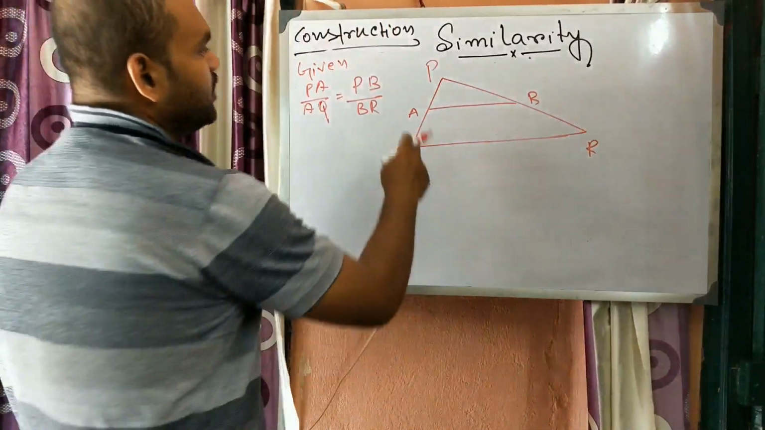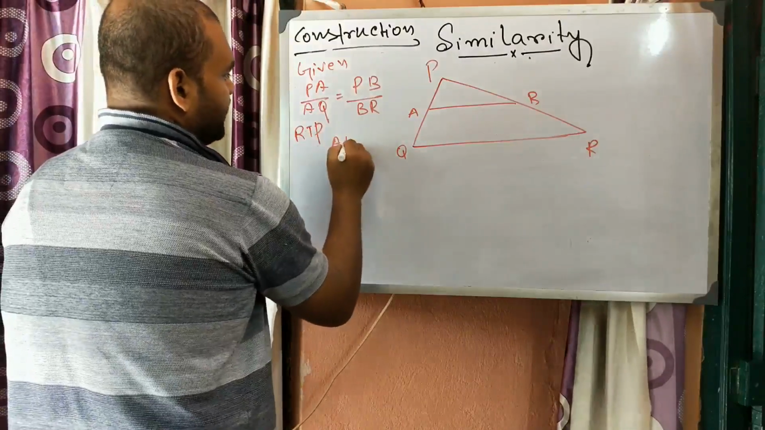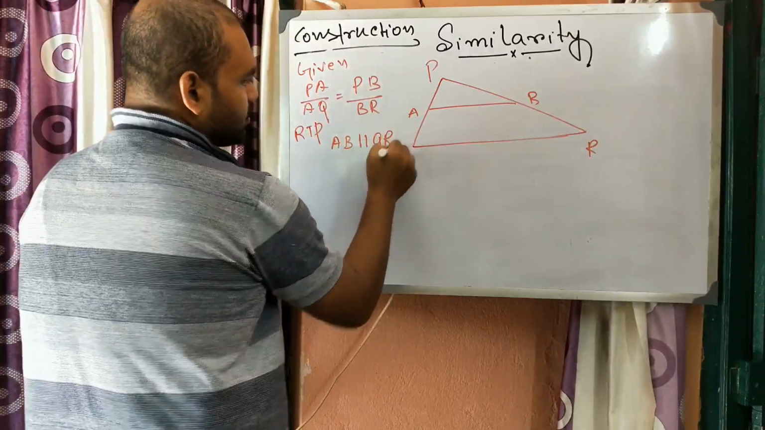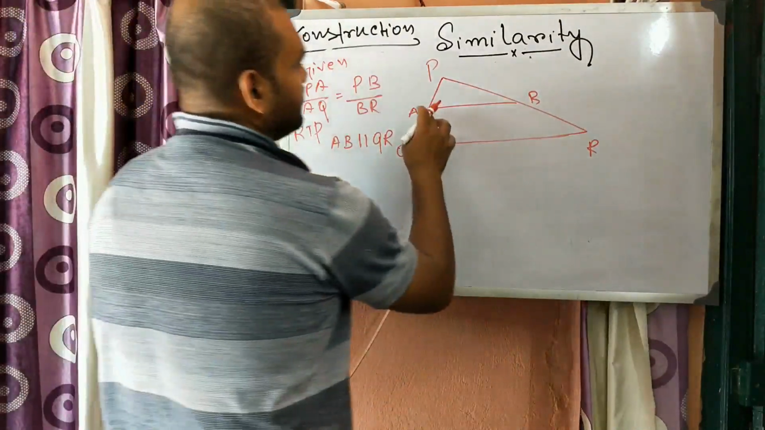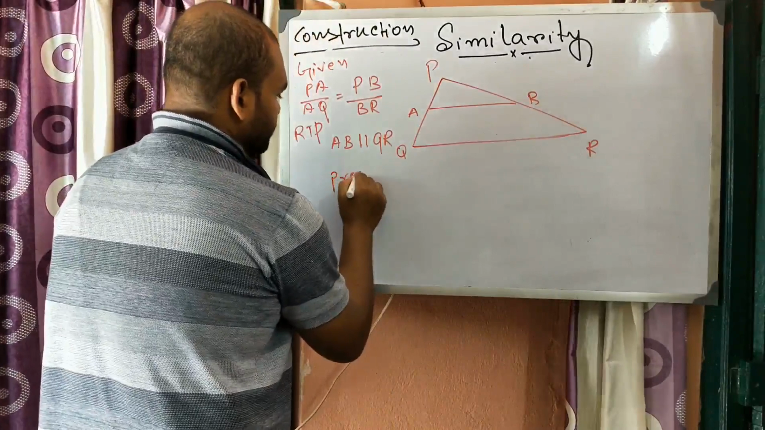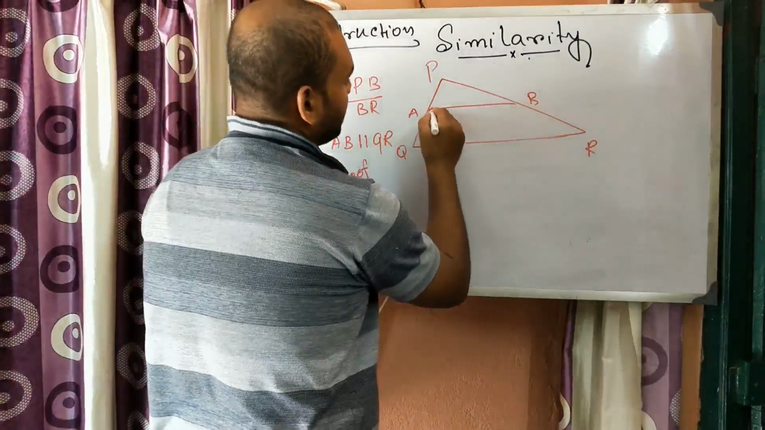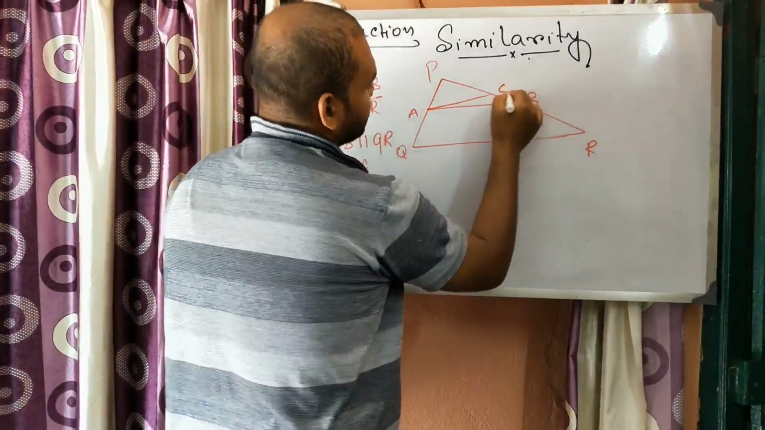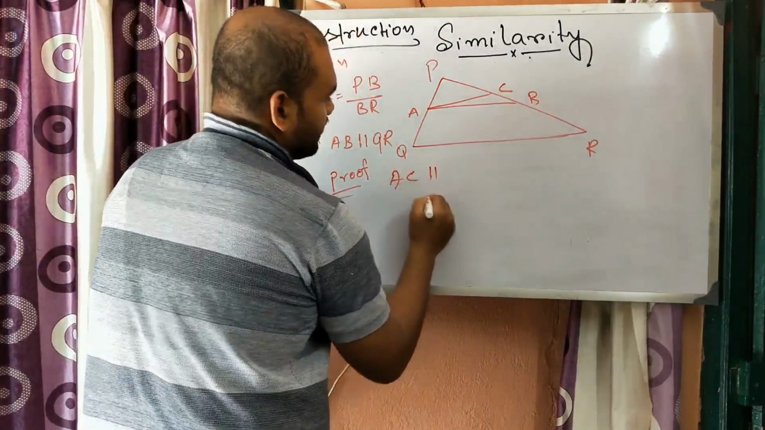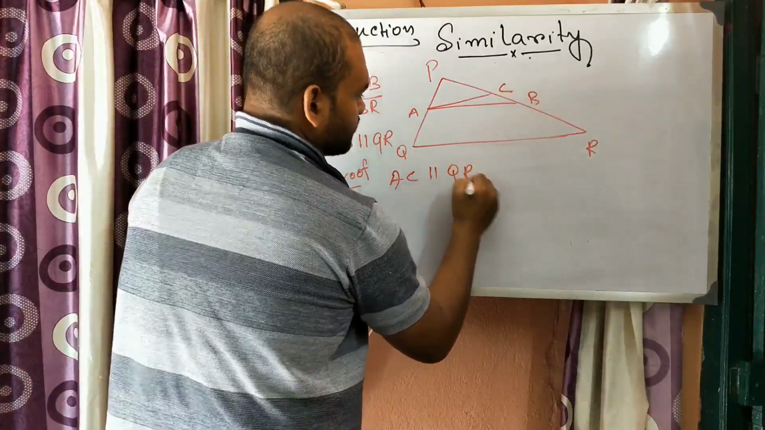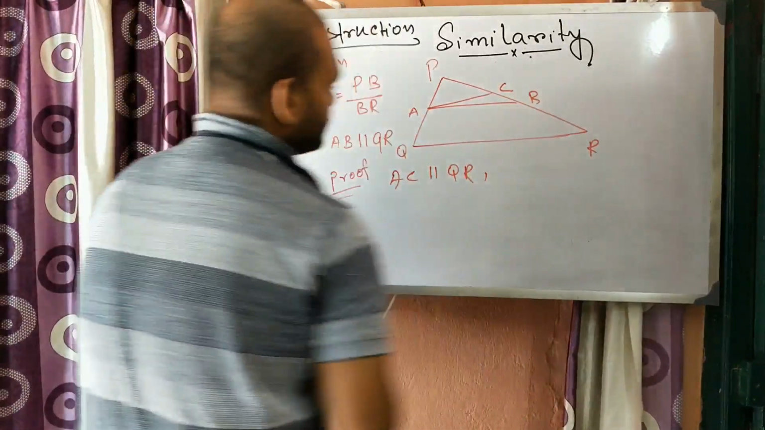What we need to prove? We need to prove AB is parallel to QR. This is the converse of Thales theorem. So how to prove it? Let us assume AB is not parallel. So draw a parallel line from A. Suppose AC is parallel. So we construct AC parallel to QR, because we consider AB is not parallel. So AC is parallel to QR.